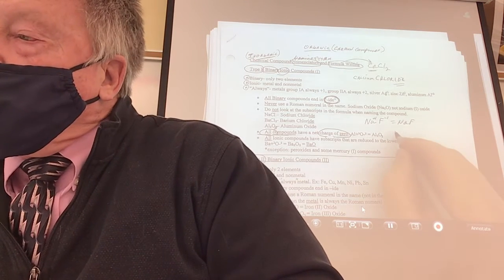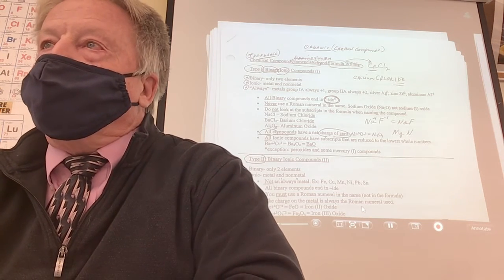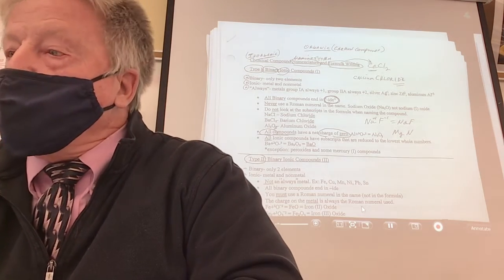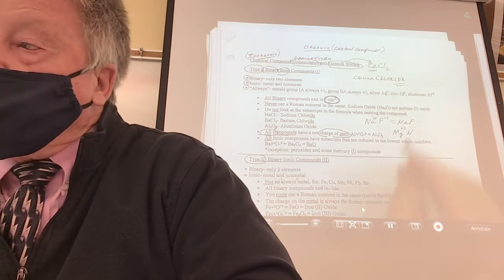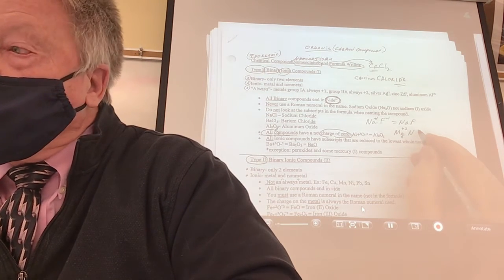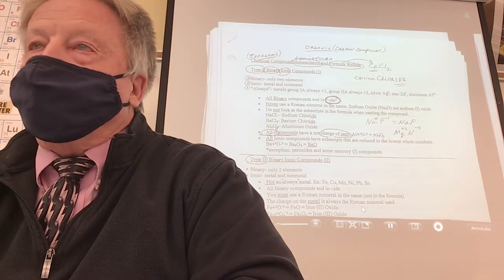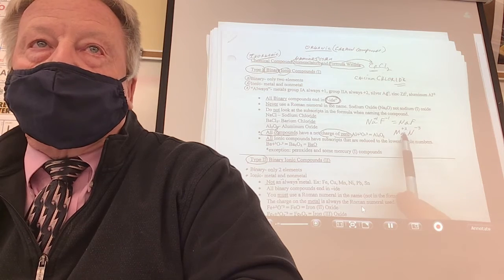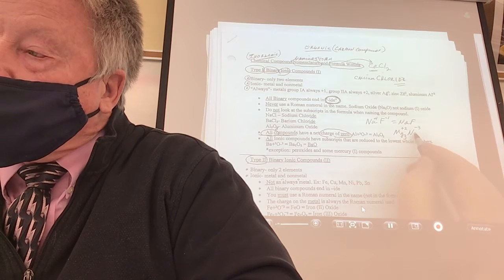Let's try another one. What's the most likely compound to form between magnesium and nitrogen? This is a hard one. Some of you who think this is getting boring, this is a hard one. What is the charge on magnesium in a compound? Okay, +2. And what is the nitrogen in a compound? Not minus 1, not minus 2, but what? Minus 3. Now, this is a tough one. How are you going to make this add up to 0? And I'll show you a little trick. Whenever you have an odd and even like this, what's the smallest number that both of these go into evenly? 6. What times 2 is 6? And what times 3 is 6?